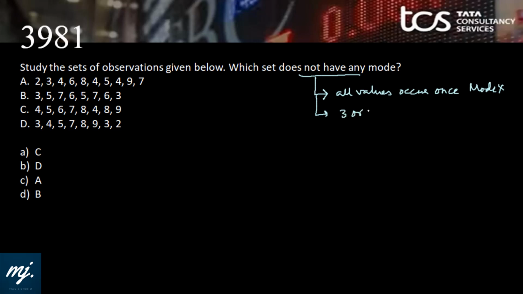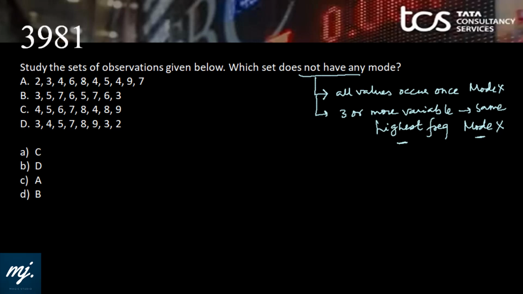And number 2, if there are 3 or more variables with the same highest frequency, then also we will have no mode, because unimodal distribution is allowed, bimodal distribution is allowed, where we can have 2 modes, but multimodal distribution we haven't seen yet, not discovered. Okay, so if all the values occur once, we have no mode, or if in any set there are 3 or more variables with the same highest frequency, then there will be no mode.